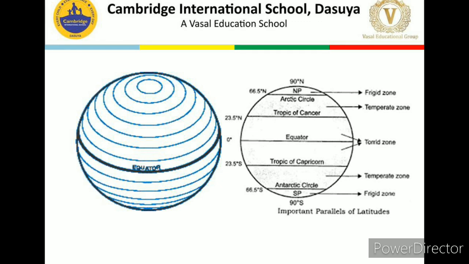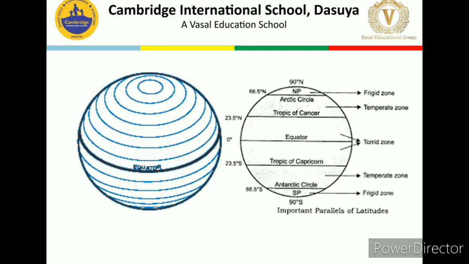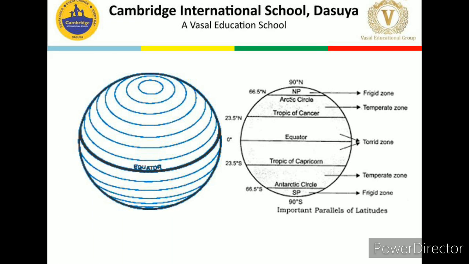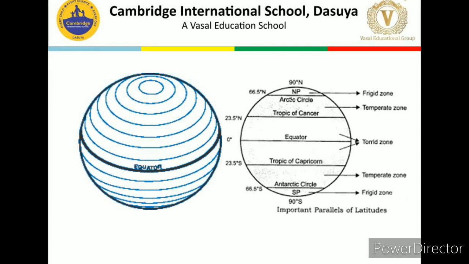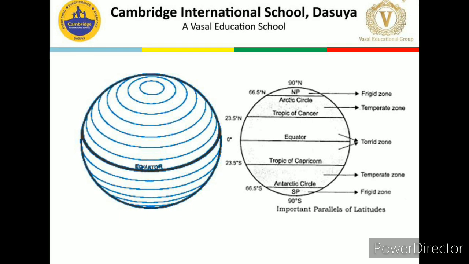Then at 90 degree north, we have the North Pole, and at the 90 degrees south, we have the South Pole. These are the 5 main parallels of latitudes, and you people need to understand these all. You need to draw them all properly with their values, so that it can be easy for you people to know about the heat zones of the earth.